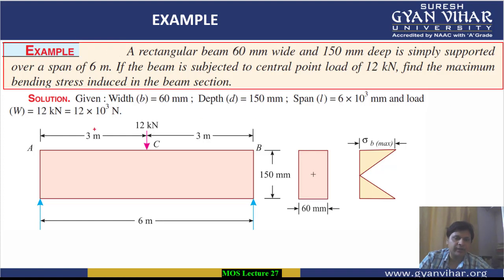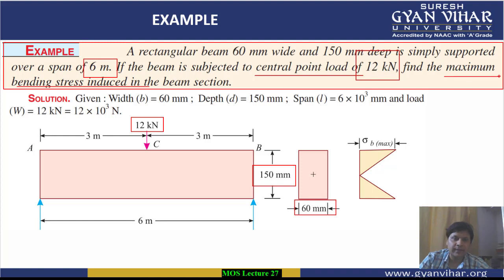This is an example, students. We are taking a symmetrical section. This is a rectangular beam, alright, and the dimensions are 60 mm width and 150 mm height, and the point load acting on it is 12 kilonewton. This is given in the question. The length of the whole span is 6 meter, and it is subjected to a central point load of 12 kilonewton. We have to find the maximum bending stress in the beam section. Maximum bending stress we have to calculate.